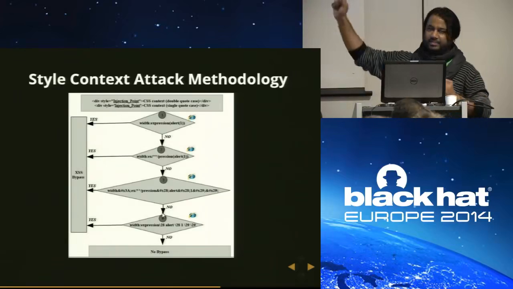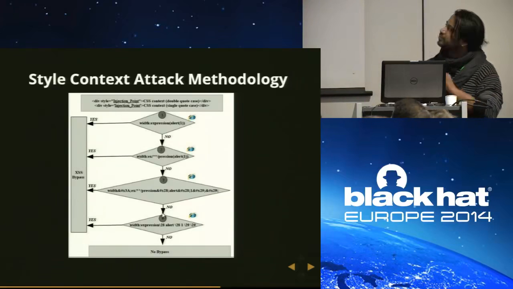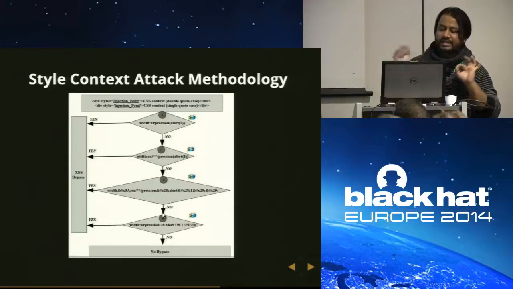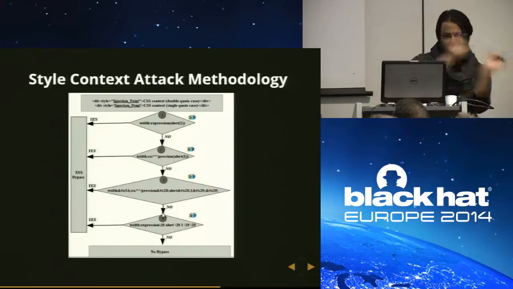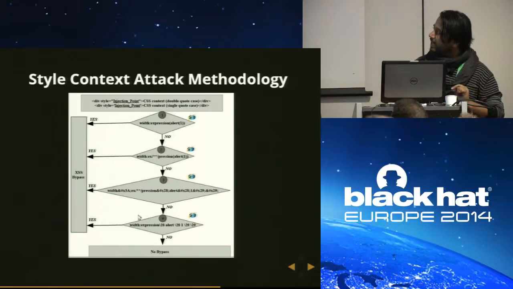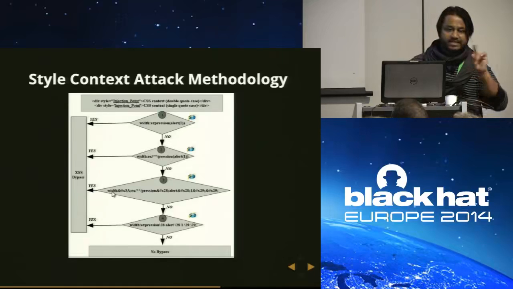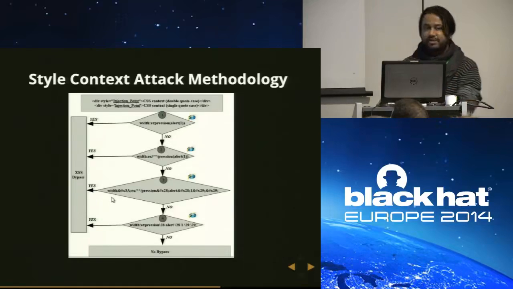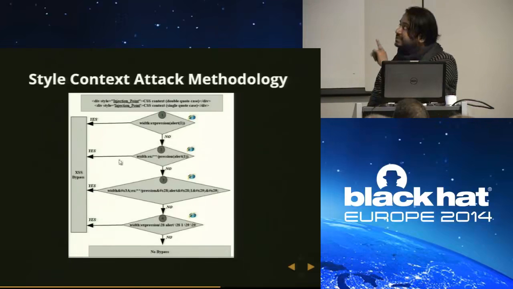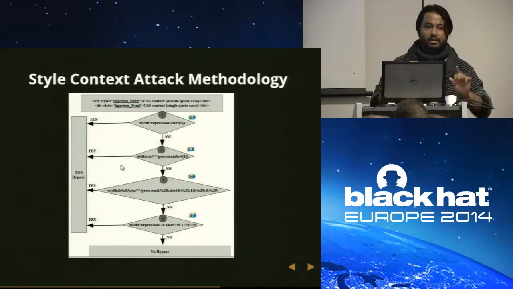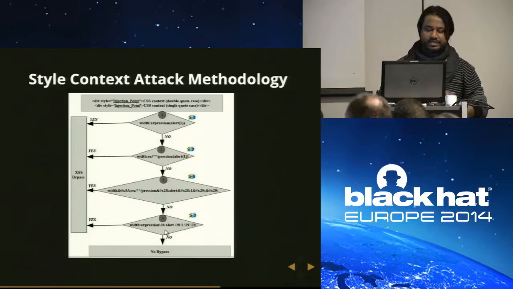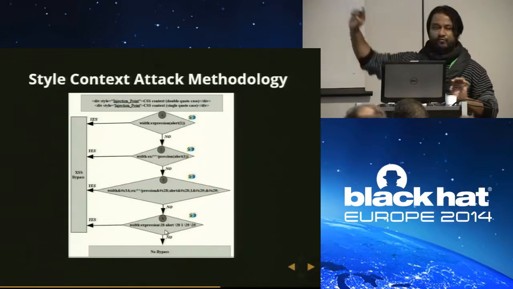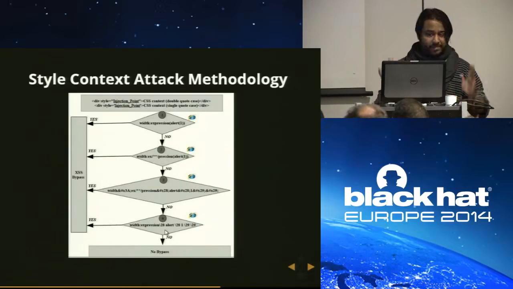So this is a 4-step process. The first one is simple width expression, alert one. The second step, where I use multi-line comments inside the expression to defeat the expression filter. In the third step, just for the proof of concept, I have shown hex encoding. Decimal encoding will also work, but HTML5 encoding will not work because this is only supported in old browsers. HTML5 encoding only works in modern browsers. And the last one is CSS escaping. So it's a 4-step process, and it's that complete.